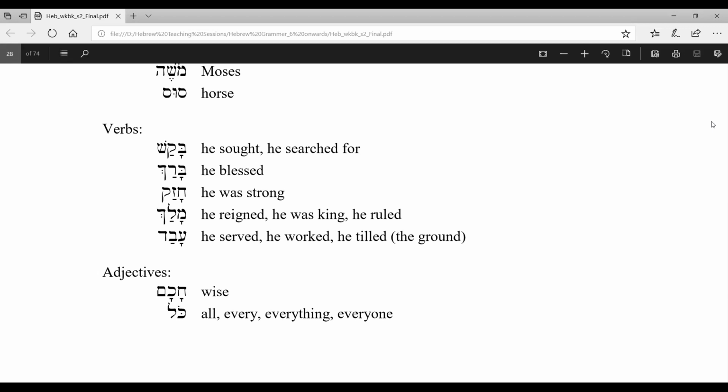Then Kol. Everybody say after me. Kol means all, every, everything, everyone. Every now and then you will find this adjective kol used in biblical Hebrew, the Hebrew Bible. I think it occurs more than 500 times in biblical Hebrew. So kol is the adjective. It means all, every, everything, everyone.